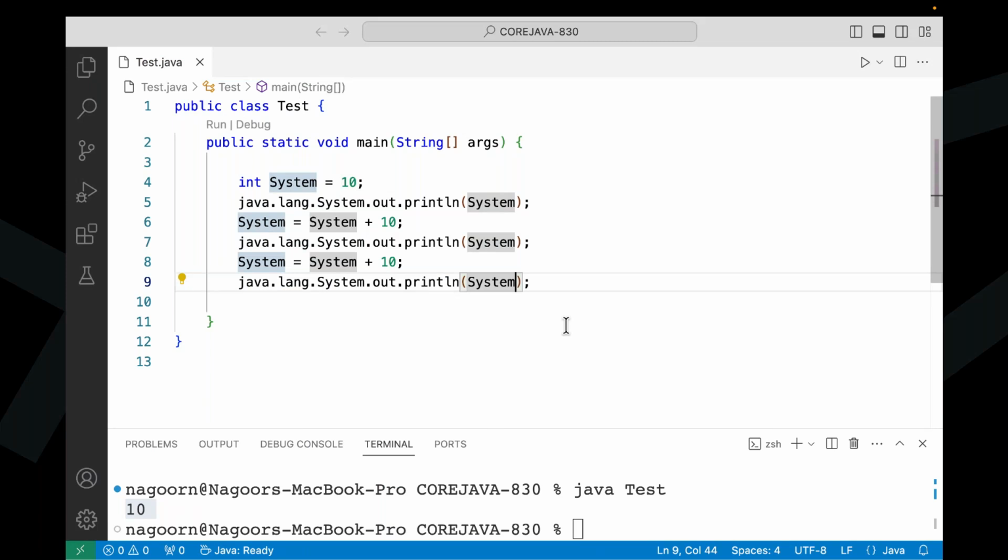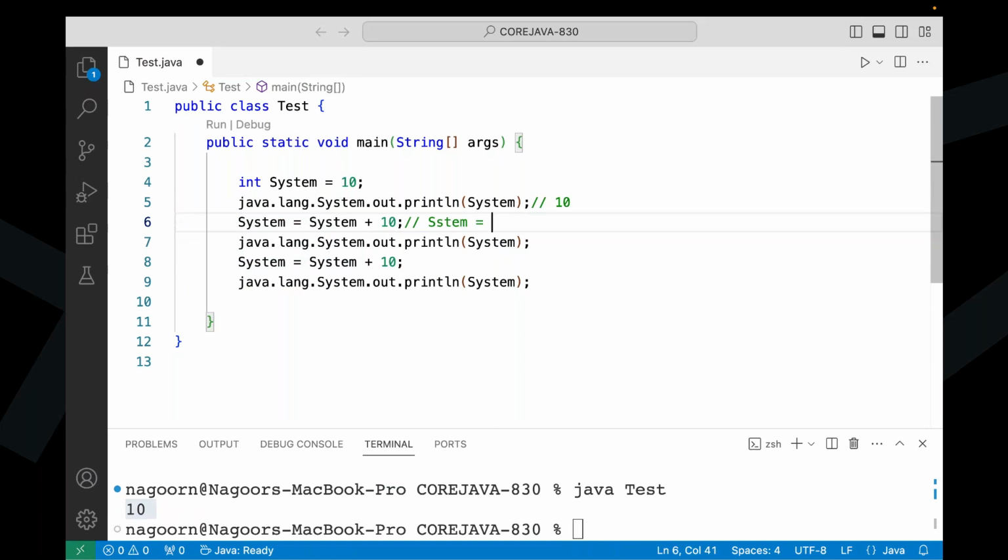Here, three outputs we are able to get. System.out.println is displaying some outputs. What three outputs are we able to get now? Alright, sir. Here I am going to show three outputs. First, int system is equal to 10, System.out.println of system: here we are able to get 10. Now system is equal to system plus 10. That means 10 is already available, 10 plus 10 is 20. System is equal to 20 here.